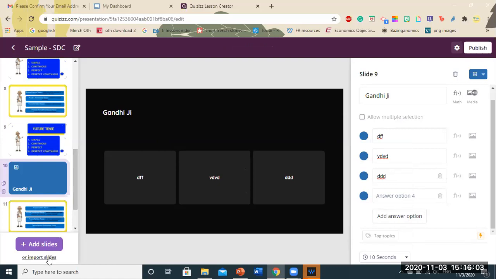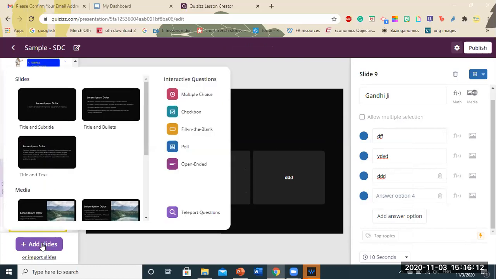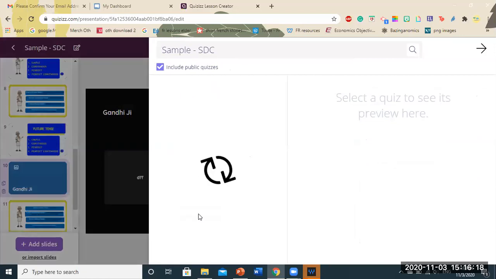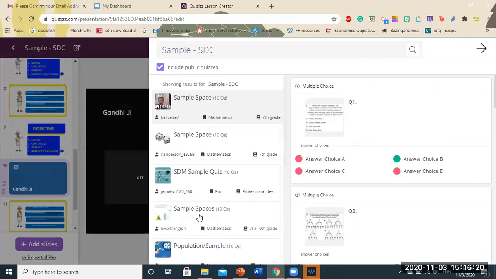But now I am running out of questions to add in my slide. I'm not sure which kind of questions I should keep on adding. Again, I will click on add slides and there is a small tab here known as teleport questions. This means that you get to select questions based on your topic from the quizzes library.